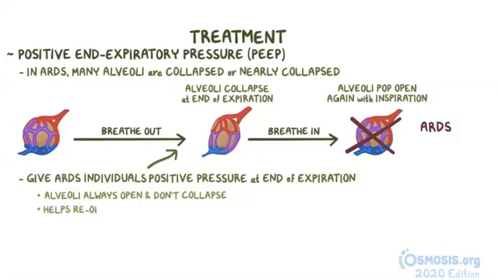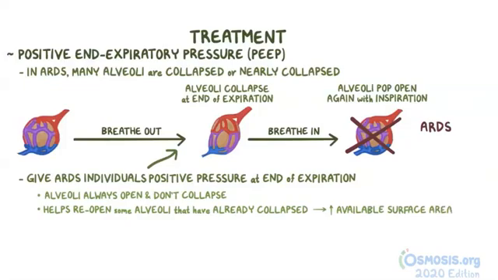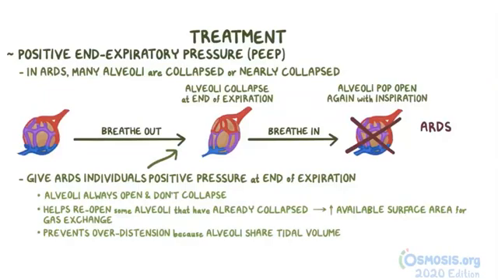This also helps reopen some alveoli that have already collapsed, increasing the available surface area for gas exchange. As an added benefit, recruiting more alveoli and preventing them from collapsing also prevents over-distension, because the alveoli share the tidal volume, decreasing the volume that each individual alveoli ends up having. So think, PEEPing is sharing.